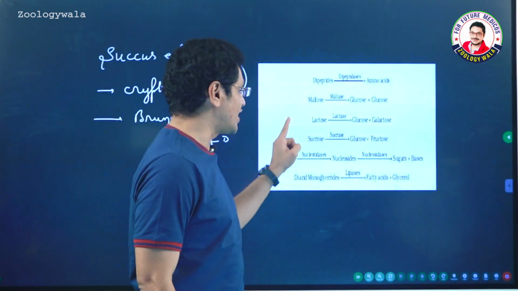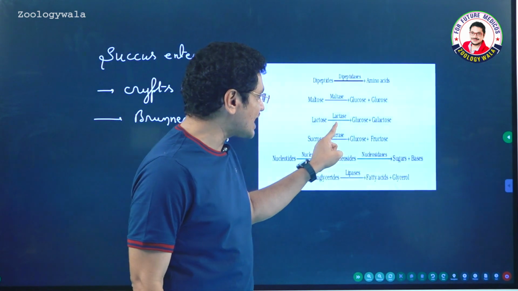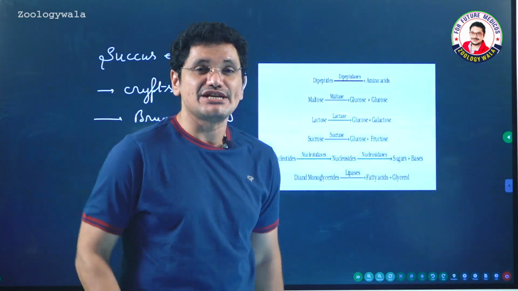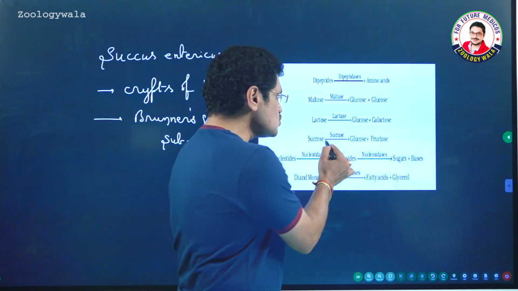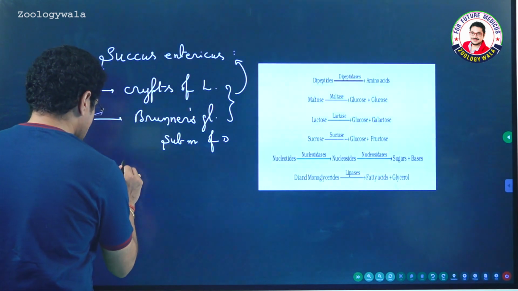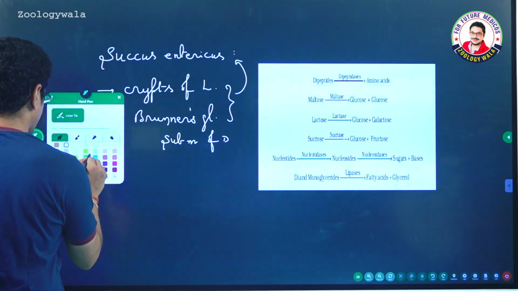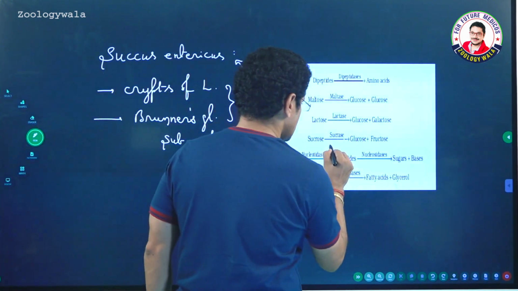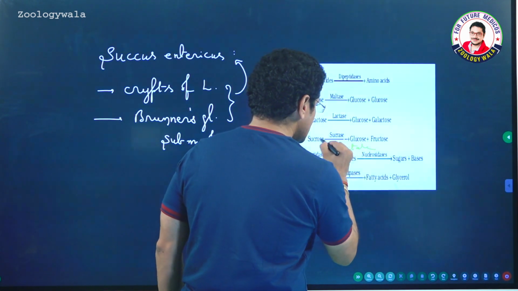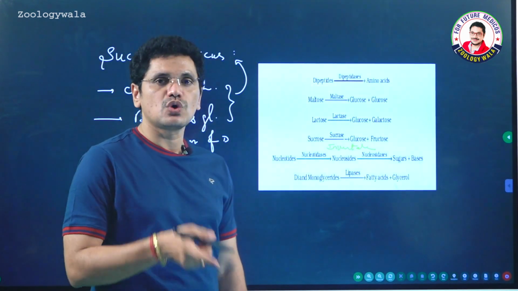And lactose, in presence of an enzyme lactase, converts to glucose and galactose, a very important sugar present in milk also. Sucrose, with the help of sucrase, which is also called invertase, forms glucose and fructose.